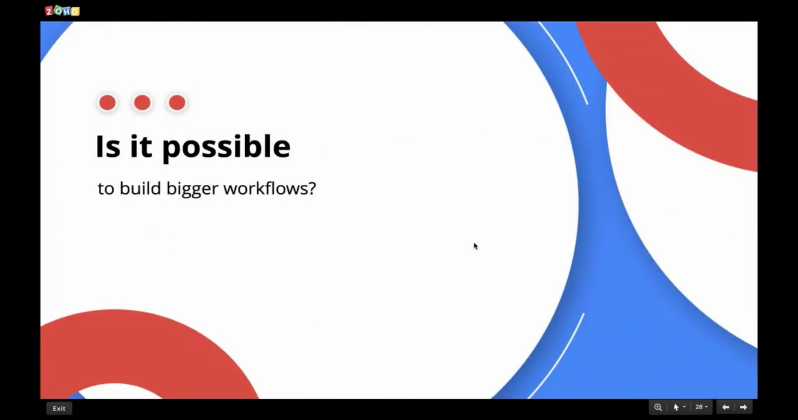So you may ask me a question now. All these are very minor workflows. Can I build something much more extensive using Click? Is the platform scalable enough to support something like that? The answer is yes, and I'll demonstrate a final workflow that we have in place to show our platform's capability.